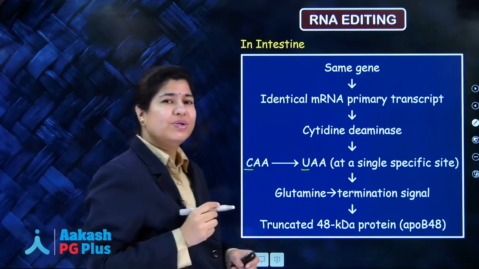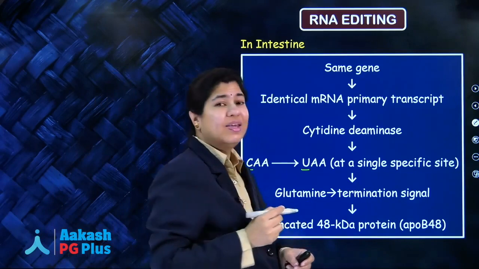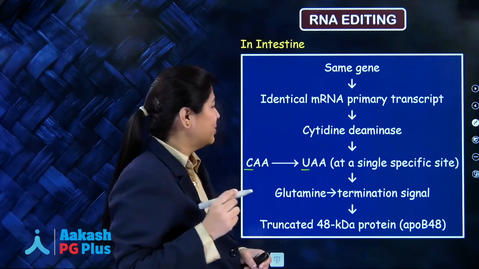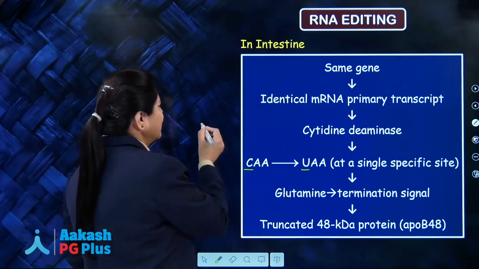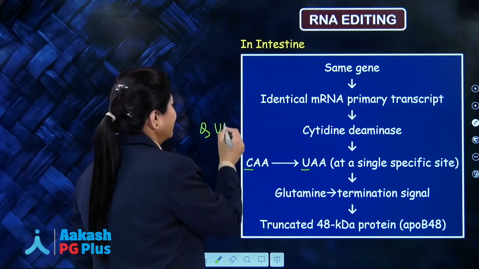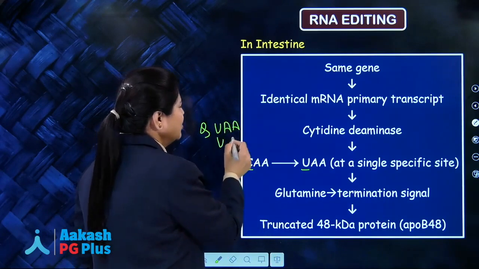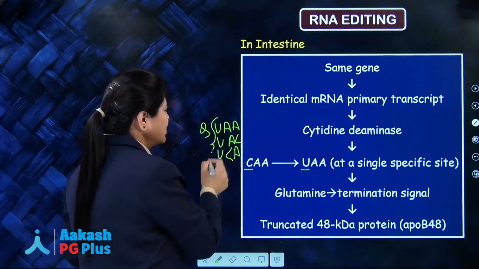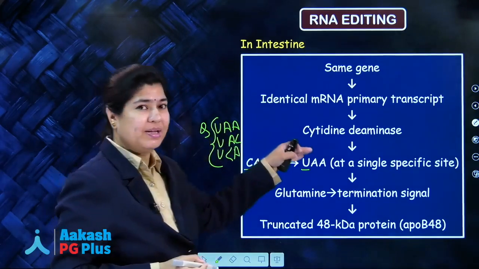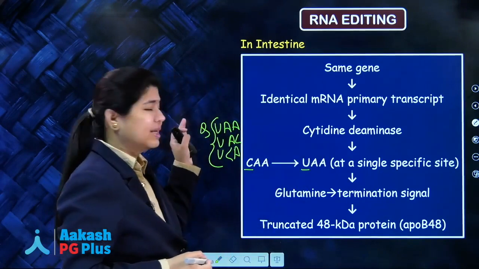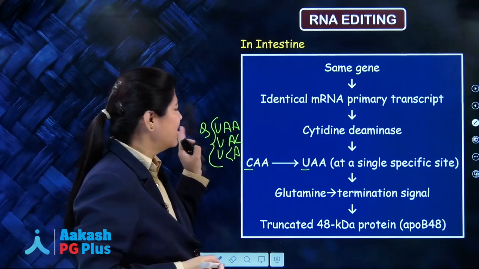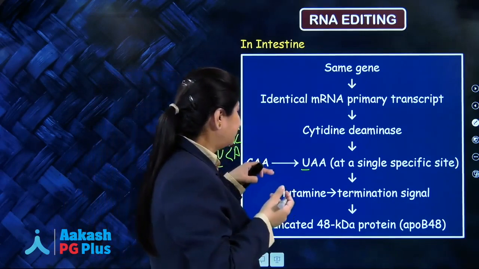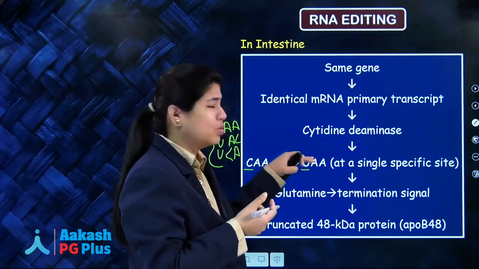Other two stop codons, do you remember? Yes, they are UGA, UAG and UAA. Okay. So you need to remember all these stop codons, it is important. I will just write over here UAA, UAG and UGA. These are the stop codons which you need to remember. So one of them has come in this topic, so I have just taken it on the side so you can remember. Okay. So now this glutamine is actually getting replaced by the stop codon.